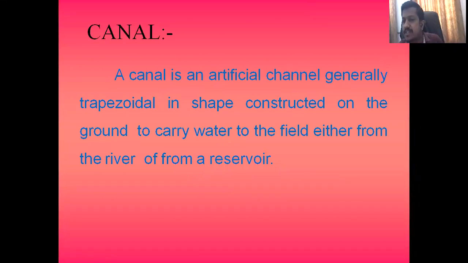A canal definition is there. A canal is an artificial channel, generally trapezoidal in shape.